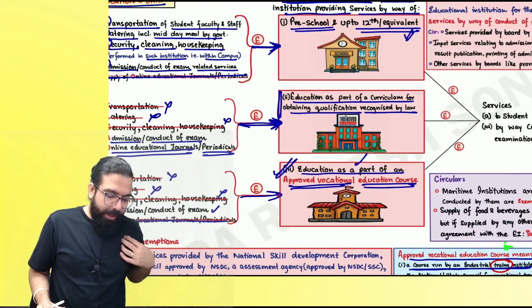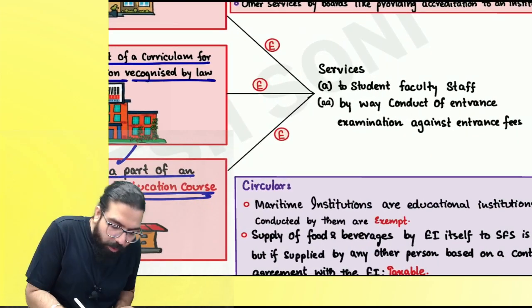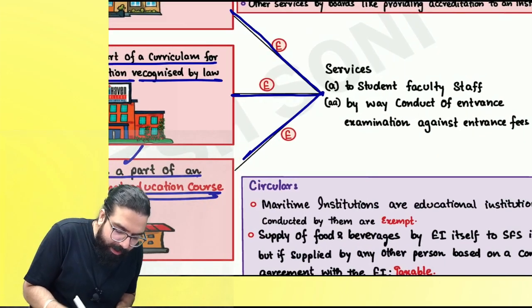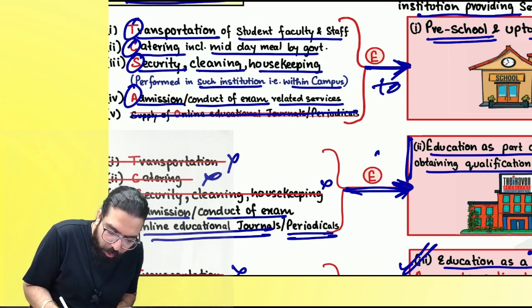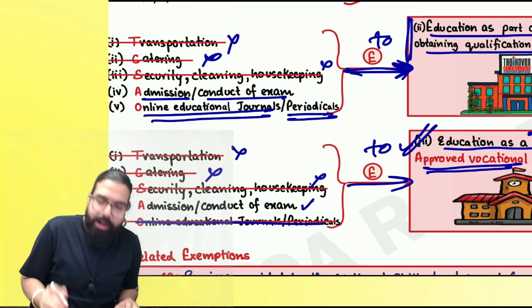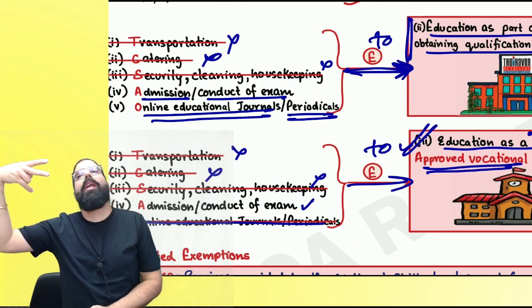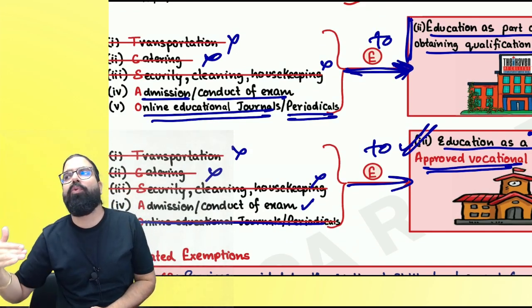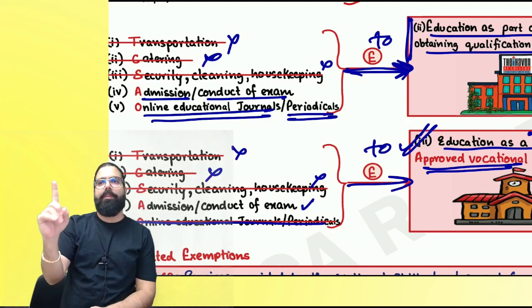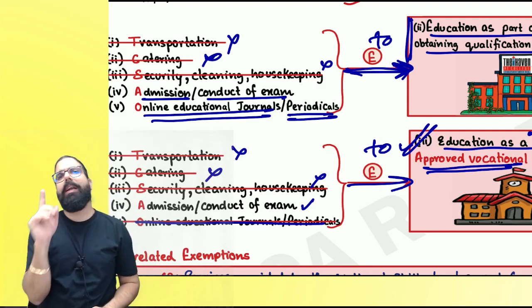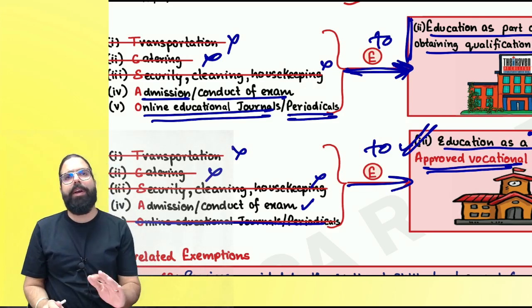Now, remember over here always. Now, when they are providing all these three, these are services provided to educational institution that are exempt. Which services I have already told you. In the first one, the first four; in the second one, the last two; and in the last one, everyone, only one service: admission and conduct of exam related service. Can I go ahead, everyone?